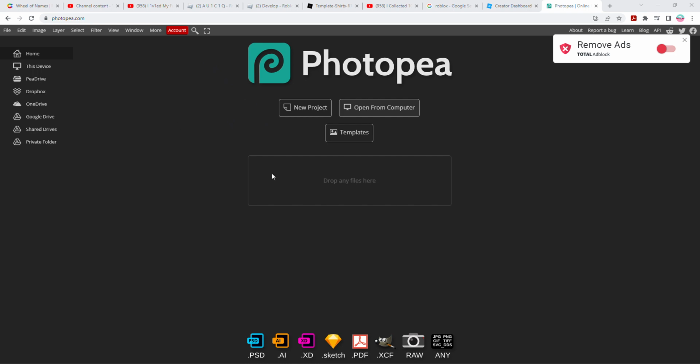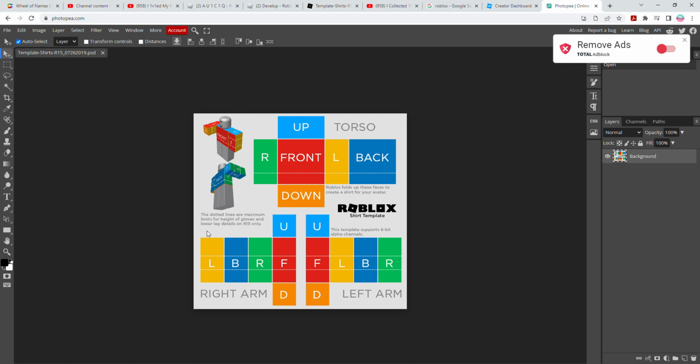Where is it? Oh, and you would go to Photopea, click open from computer and select the template and click open, and you will be brought here. Select this tool and go to one corner and just drag your mouse down and click delete or backspace, and it should look like this. If you do this and it doesn't get the full color, just click Control Z.